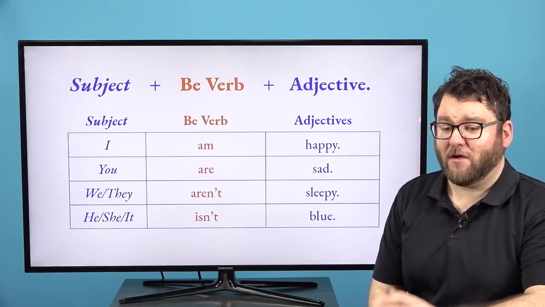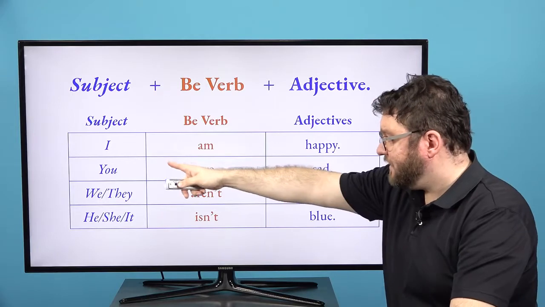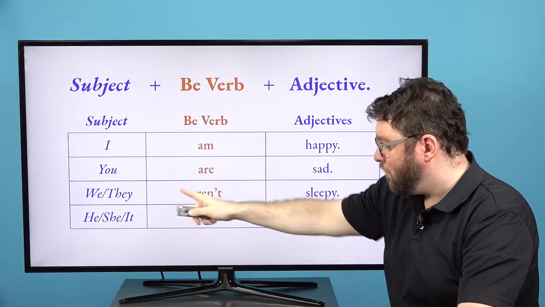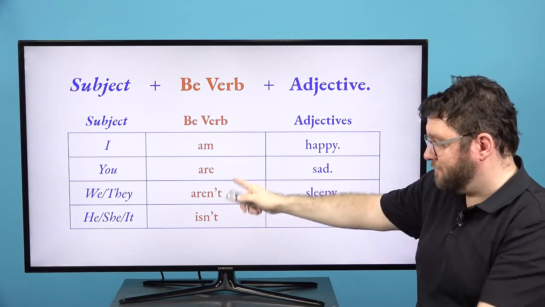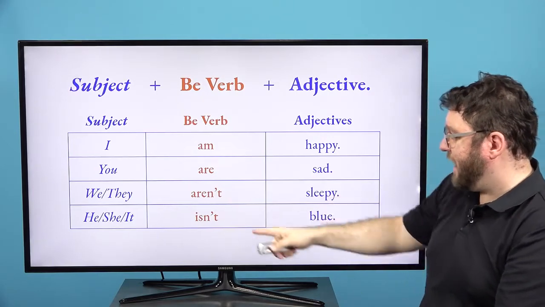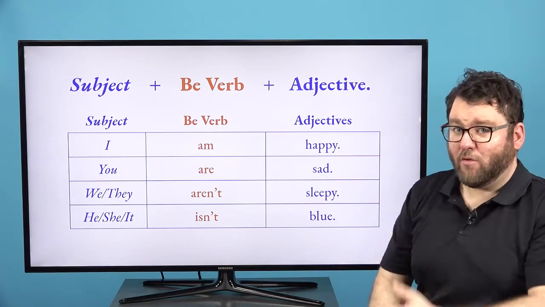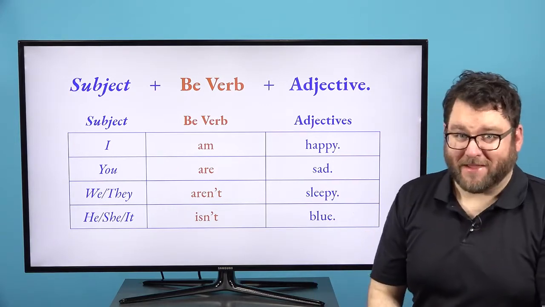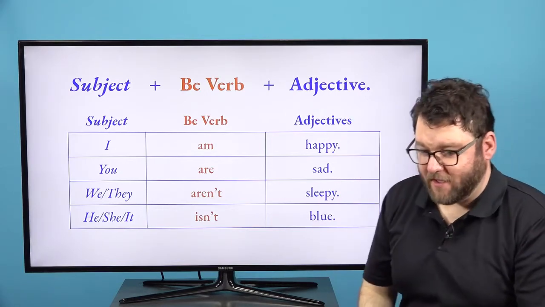Next, we have here be verbs using adjectives. So this is the subject, I am, you are, we, they are, he, she, it is or isn't. This is positive here, this is negative. And we have our adjectives, right? I am happy, you are sad, we are sleepy. Okay? So we have this with adjectives.